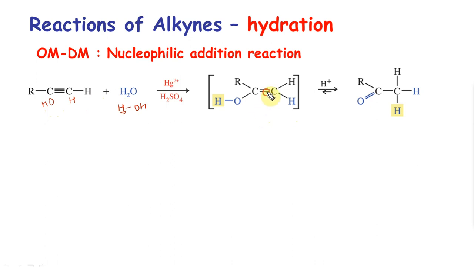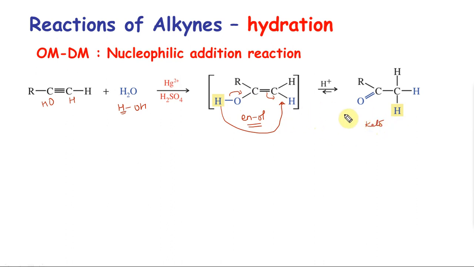This is an enol. We already saw tautomerism before. Enol is not a stable tautomer. It will tautomerize to give you the corresponding ketone. So this hydrogen will migrate here, this becomes a double bond, this becomes a single bond, so you get the corresponding keto form.